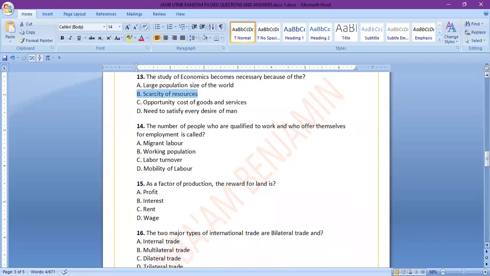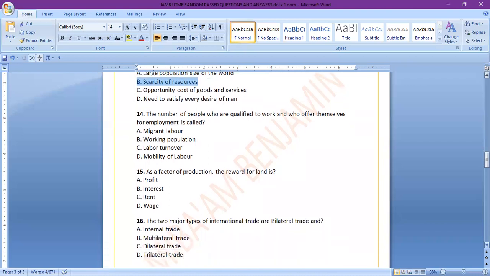So number 14, the number of people who are qualified to work and who offer themselves for employment is called: A, migrant labor; B, working population; C, labor turnover; D, mobility of labor. In this case, the answer is B, working population. That's the labor force, actually. The labor force are those who are qualified, who are willing, and who offer themselves to be employed.